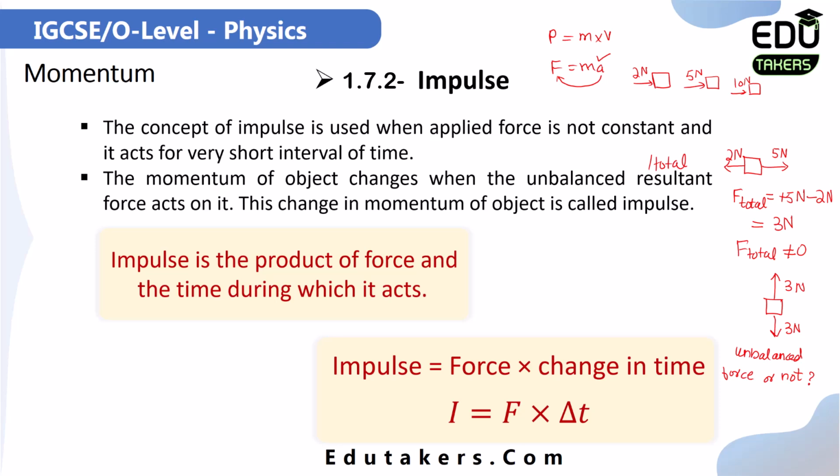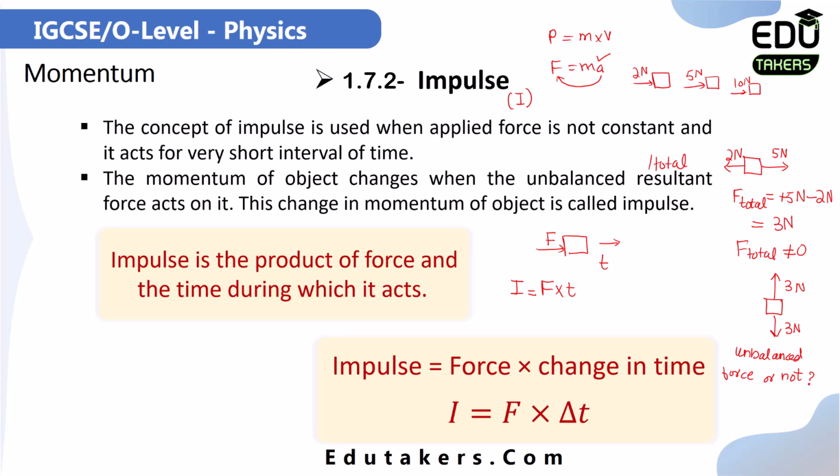Suppose there is an object, you apply a force on this object, and then this object starts moving towards the right. In this case, this object takes a small time to move, which is t. So I can simply say that the product of the force and the time during which the force is acting on the body is called impulse. The impulse is represented by I. So I write here I, which is the symbol of the impulse.